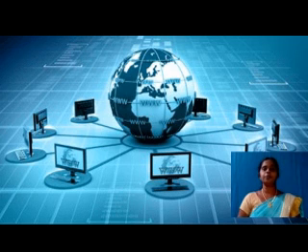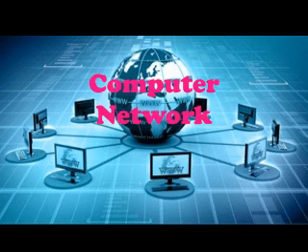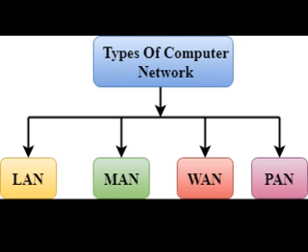In this video, we will learn about computer network. We will see what is computer network. A group of computers connected together is called computer network. This computer network is used to communicate with each other and share information and resources. Computer networks are classified into four types based on their distance. They are PAN, LAN, MAN and WAN.